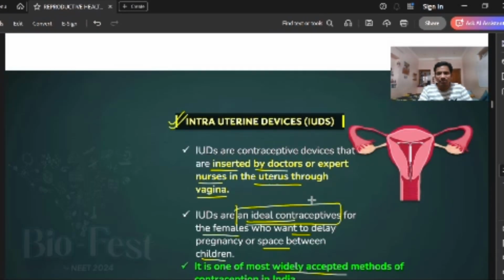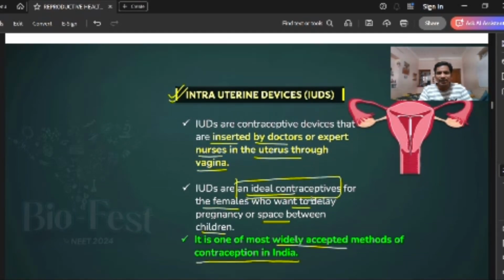Next one is intrauterine devices. The first one, natural methods, is over. Second, chemical methods and barriers, over. Next, intrauterine devices, IUDs, intrauterine contraceptive devices. IUDs are contraceptive devices that are inserted by a doctor or an expert nurse. Privacy is limited here, since the doctor or expert nurse has to be present. These are contraceptives for women.